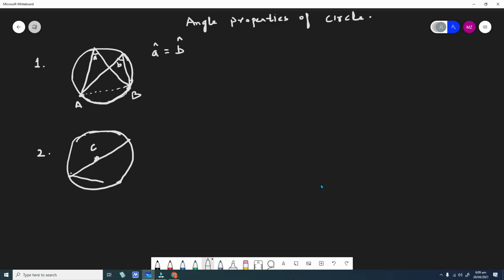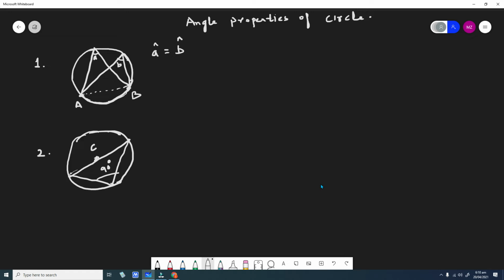Suppose this is the angle formed by this diameter in the semicircle or on the circumference of the circle. So this angle, which is formed in a semicircle by this diameter, is always of 90 degree. So this is another angle property of a circle.